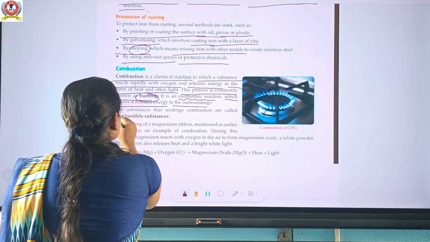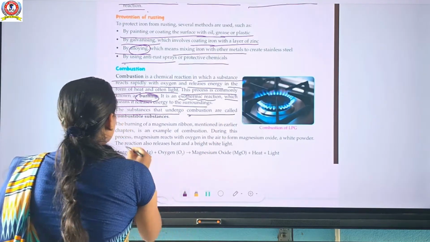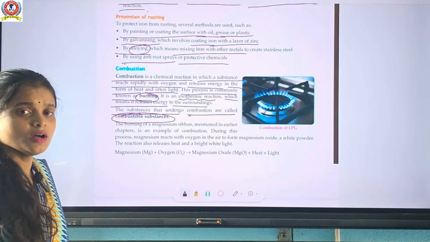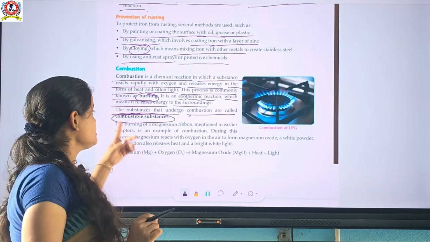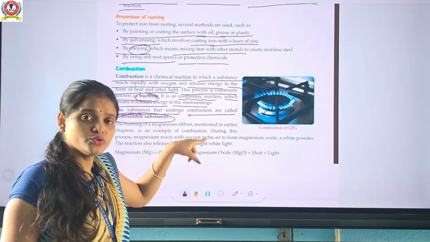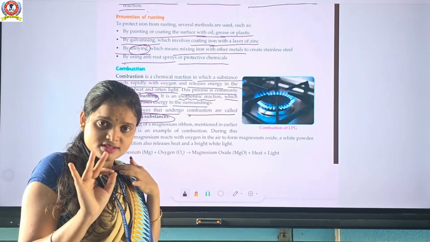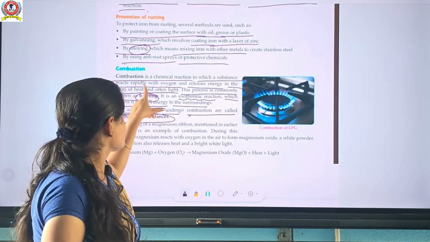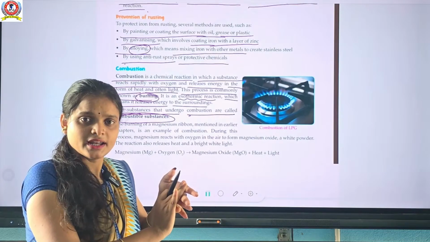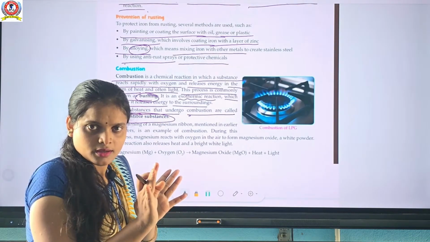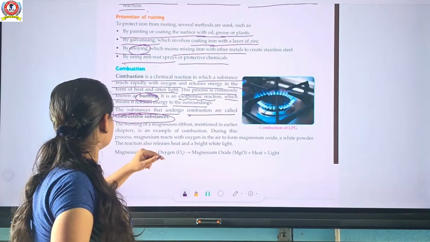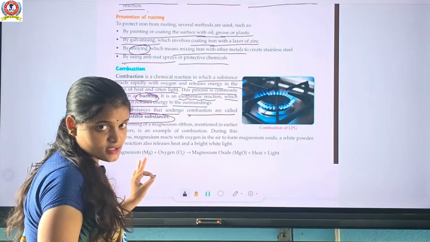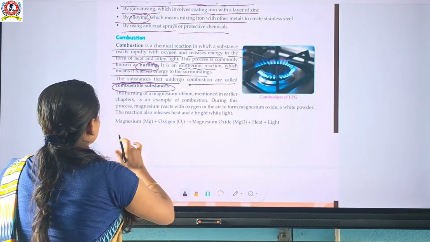Okay. The substances that undergo combustion are called combustible substances. Remember that. What is a combustible substance? Those substances that undergo combustion. Do you remember that? Do you understand that? What is combustion? It is a chemical reaction in the presence of oxygen that can release heat, energy and light, and they can easily catch fire in the presence of oxygen. So substances that undergo combustion are called combustible substances. Important point. Okay.